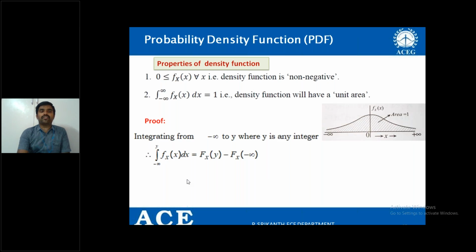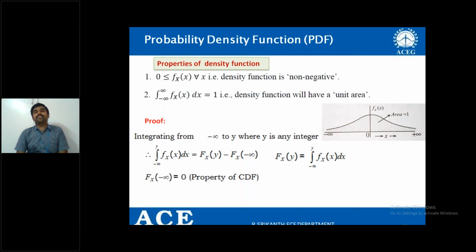If I take the limits from minus infinity to y, what is F_X(y)? We all know that it is the integral from minus infinity to y of small f_X(x) dx. Why? Because F_X(minus infinity) is 0 from the property of the CDF. Why? Because the minimum value of the distribution function is 0. So finally, F_X(y) is equal to the integral from minus infinity to y of small f_X(x) dx.